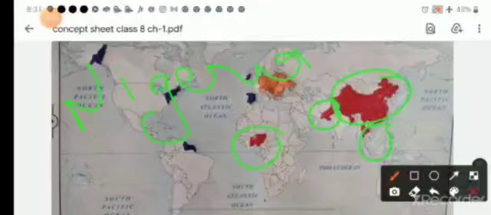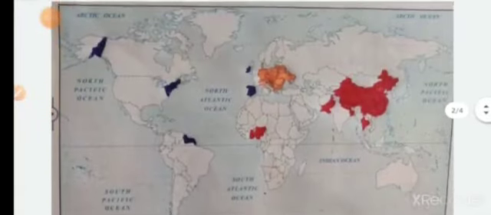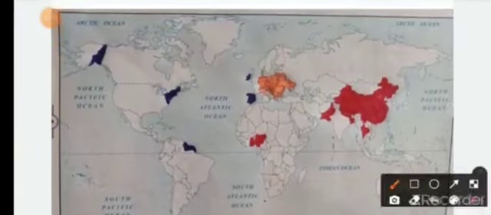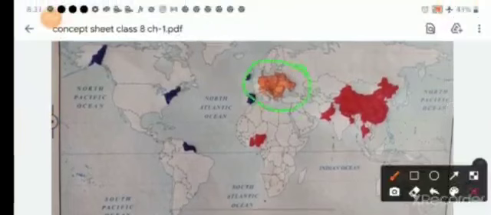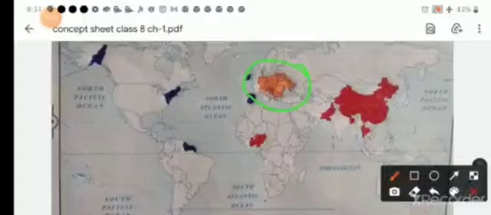Now your second question was lowest birth rate. Just do it in pink color. I have pink color, this one. All the European countries, you can see here, have a low birth rate.